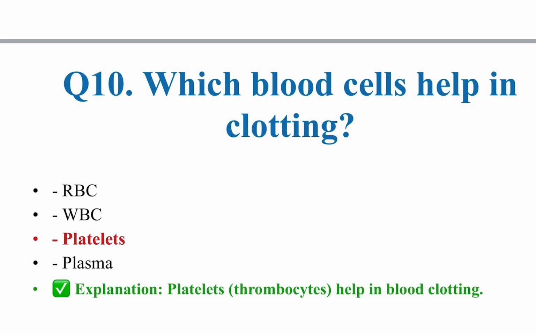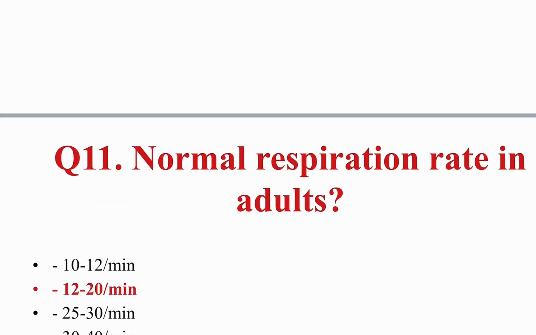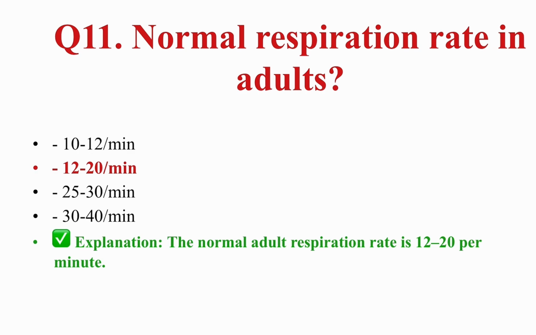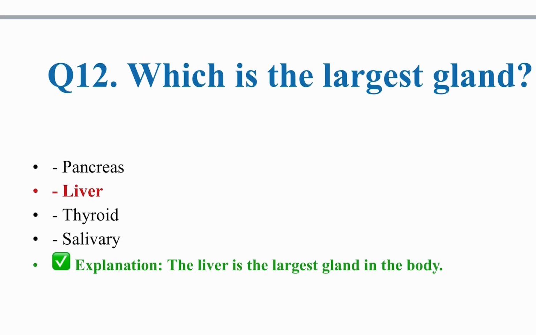Then which blood cells help in clotting? Platelets. Another name is thrombocytes, which help in blood clotting. Normal respiration rate in adults is 12 to 20 breaths per minute. Which is the largest gland? Liver. The liver is the largest gland in the human body.